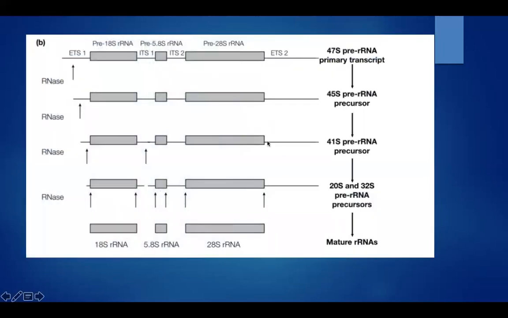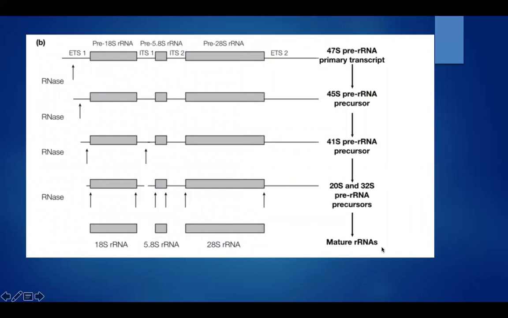So this is rRNA processing in eukaryotes, where the large single-stranded 47S pre-rRNA primary transcript is cleaved continuously to give mature rRNAs.